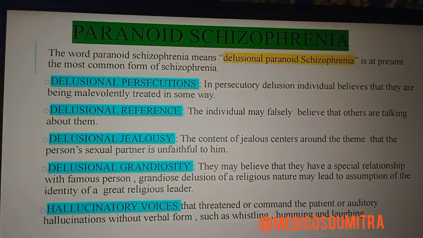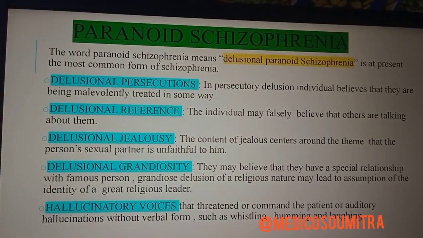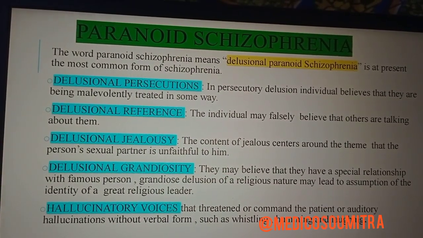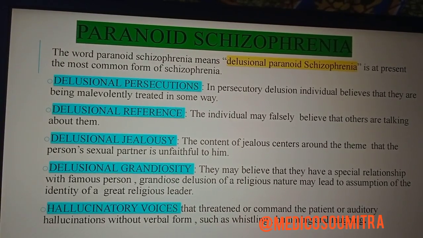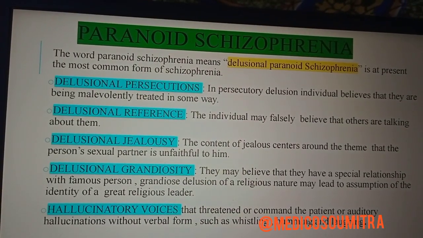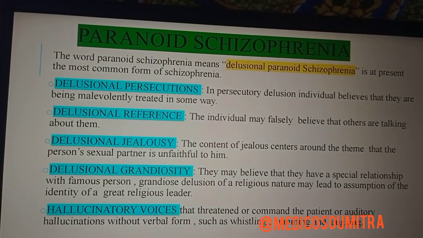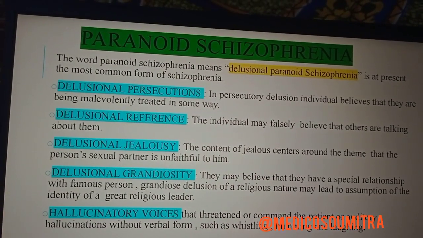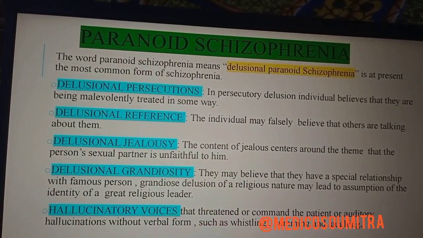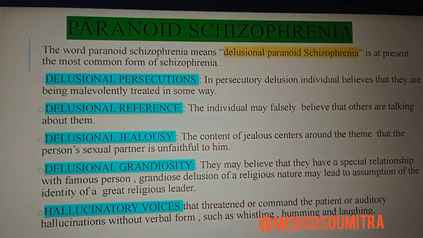First we'll see paranoid schizophrenia. The word paranoid schizophrenia means delusional paranoid schizophrenia, and it is at present the most common form of schizophrenia. There are certain types of paranoid schizophrenia, including delusional persecution, delusional reference, delusional jealousy, delusional grandiosity, and hallucinatory voices. I picked some of the important types, so we'll see them one by one.